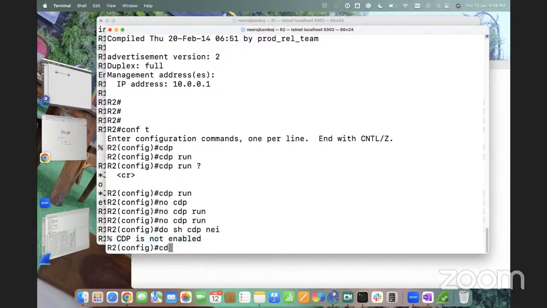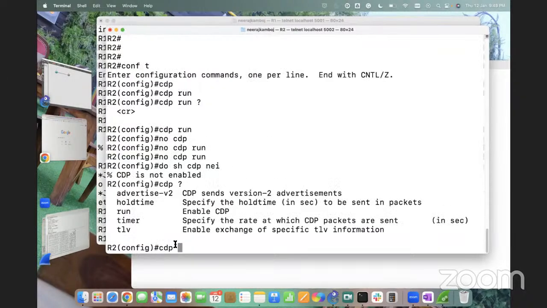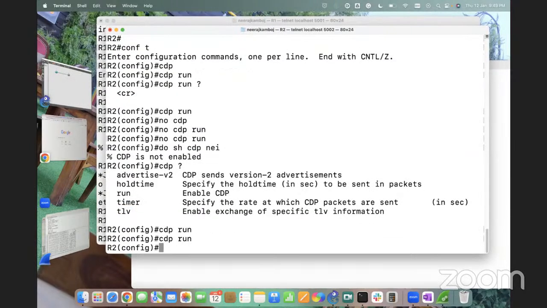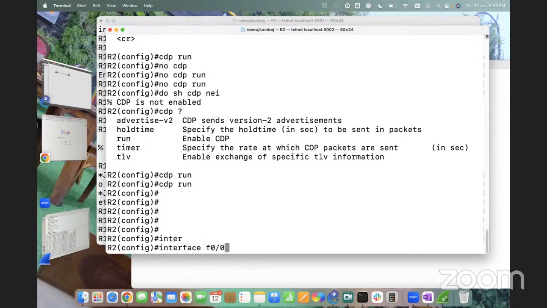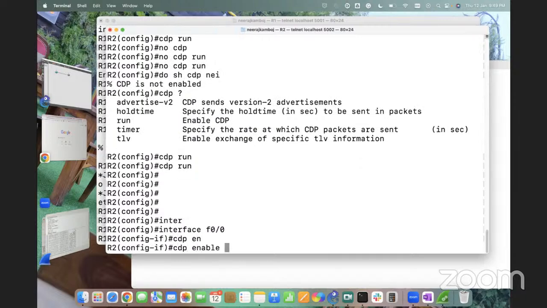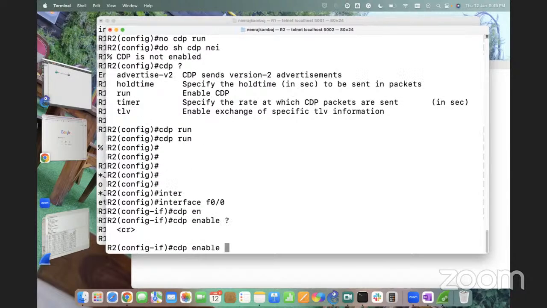Now I will run CDP. If you see, I do have a TLV option here, right? CDP tlv-list, enabled exchange of specific TLV information. I will discuss this one. Let me enable it. cdp run, enter. The global command is mandatory. Now, interface F0/0, cdp enable. So I can enable or disable from here directly.